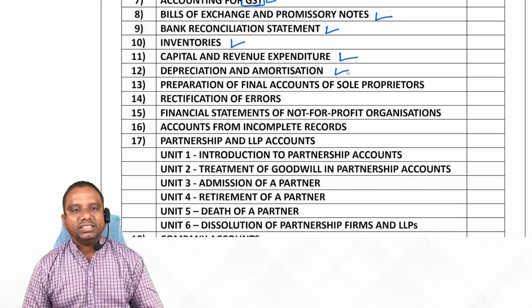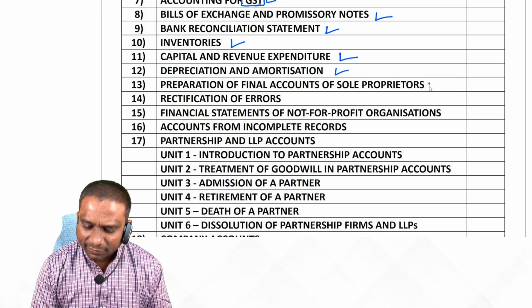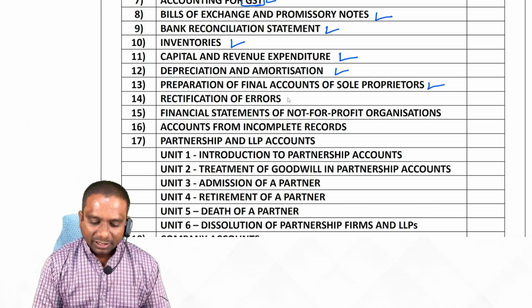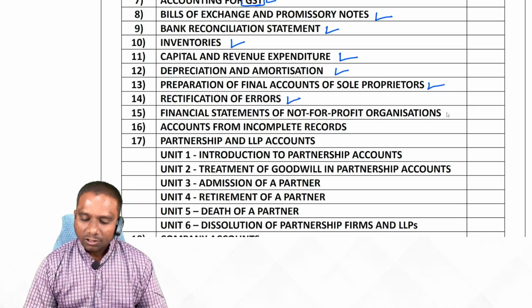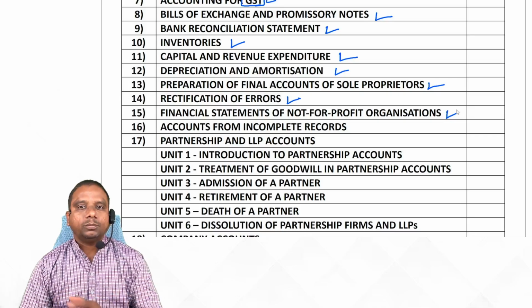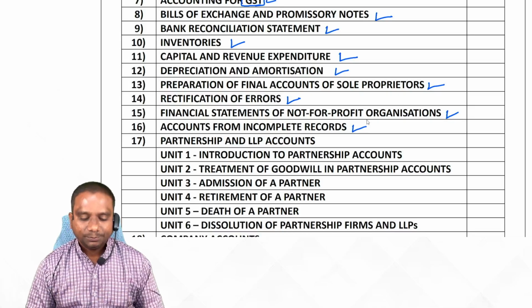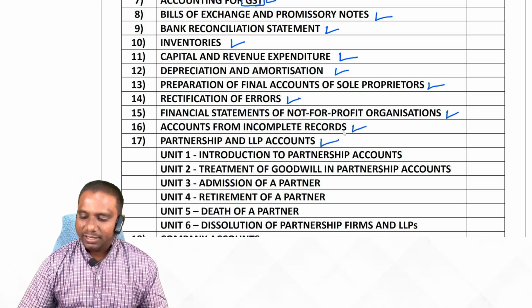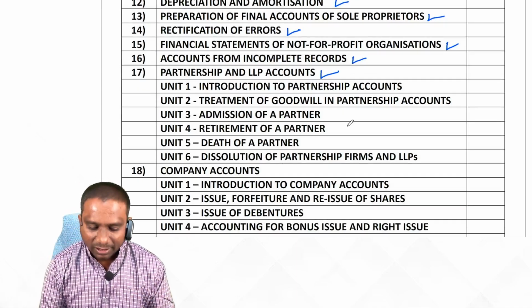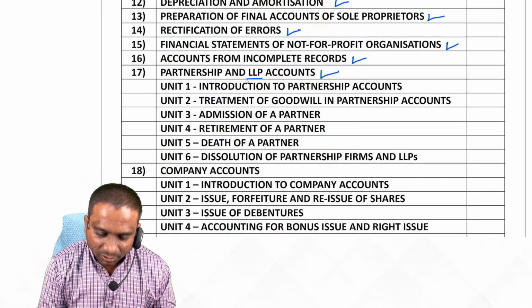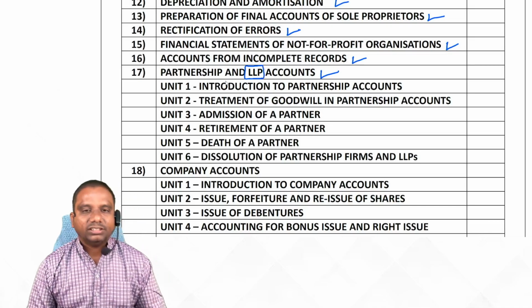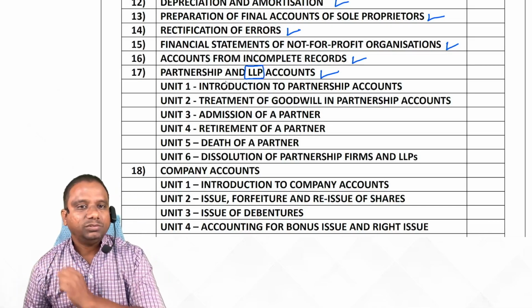Depreciation and amortization, preparation of final accounts of sole proprietor, rectification of errors, financial statements of not for profit organizations, accounts from incomplete records. Next, partnership and LLP accounts. LLP means limited liability partnership. The same you get in your law subject also.